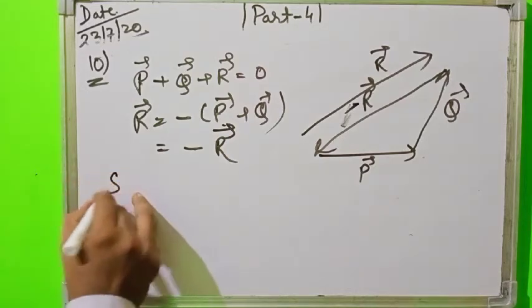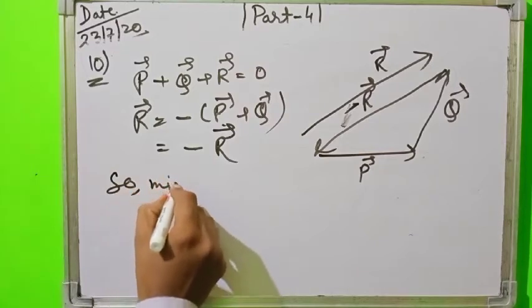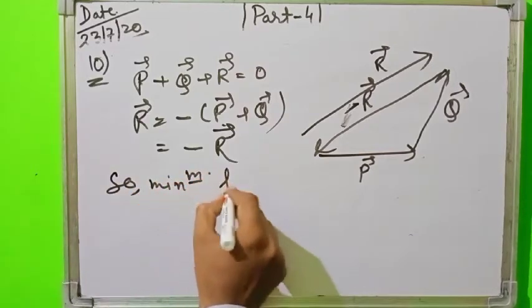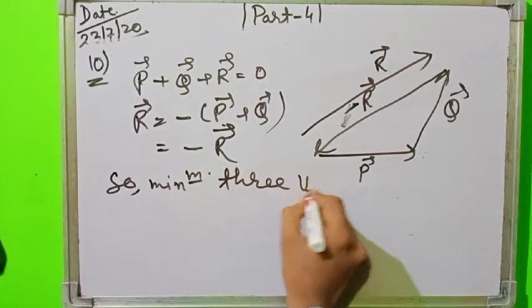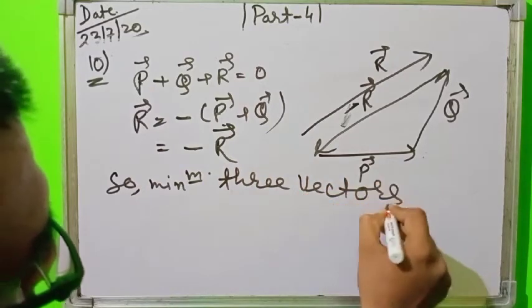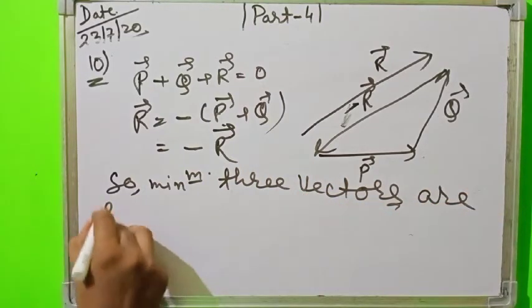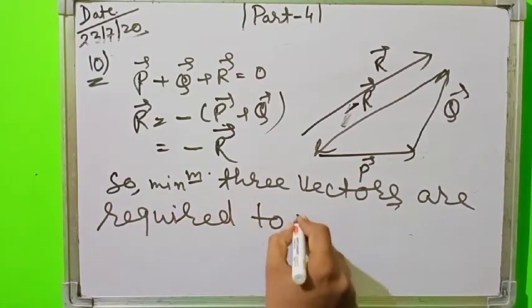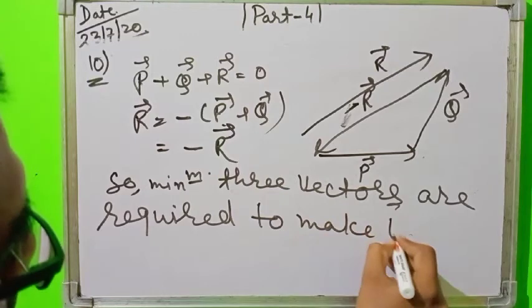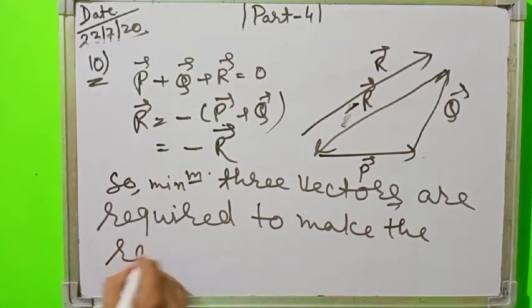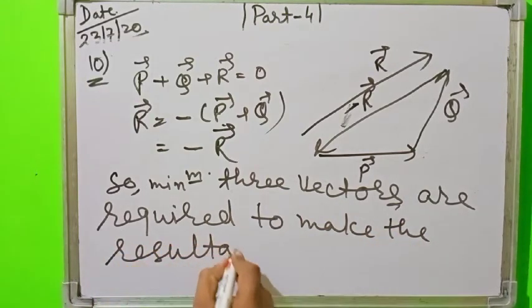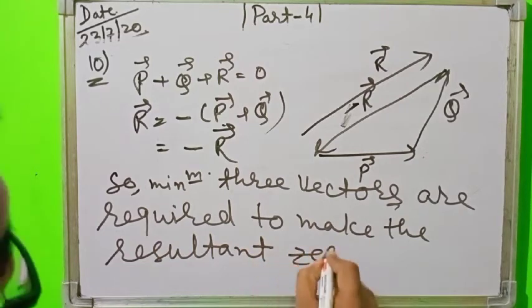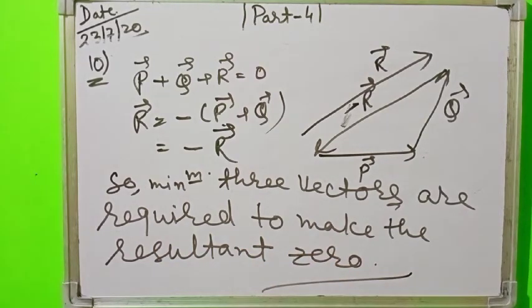So, minimum 3 vectors are required to make the resultant 0. 3 vectors are required to make the resultant 0.